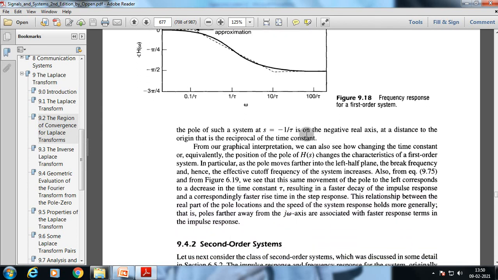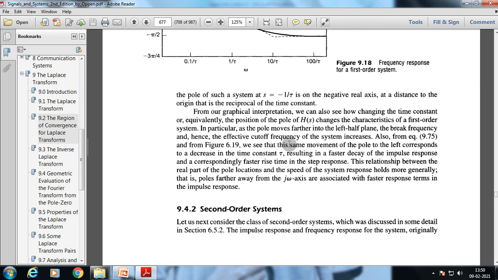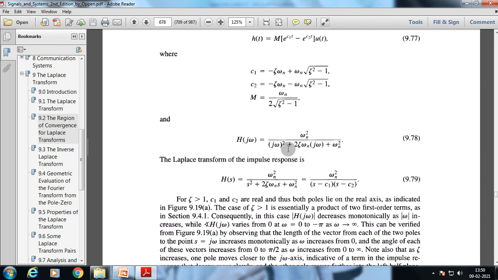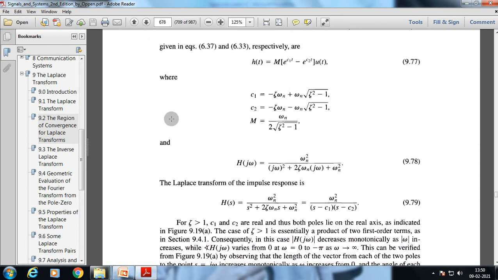The pole of such a system is at minus 1 by τ on the negative real axis, at a distance from the origin that is the reciprocal of the time constant. Through this we can also go through the second order system. In the next lecture we are going to discuss the properties of the Laplace transform. So we are concluding here.